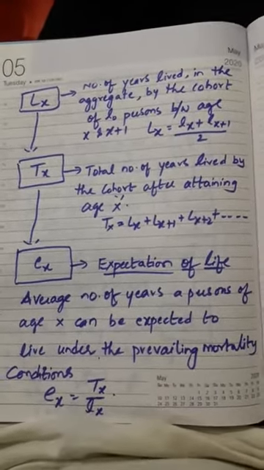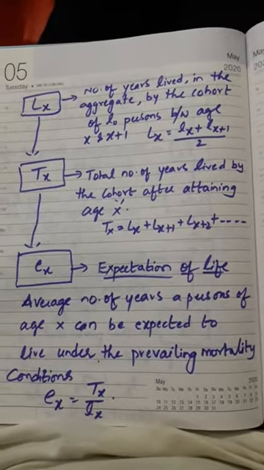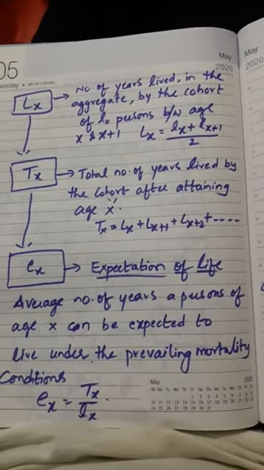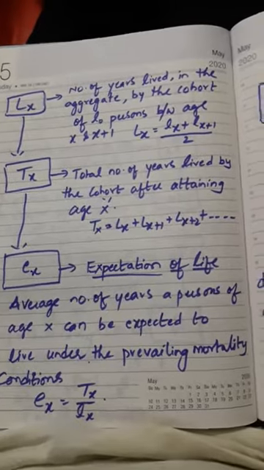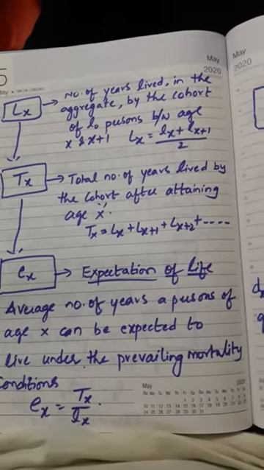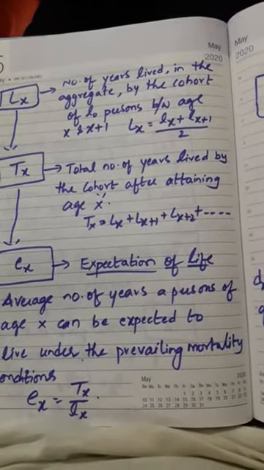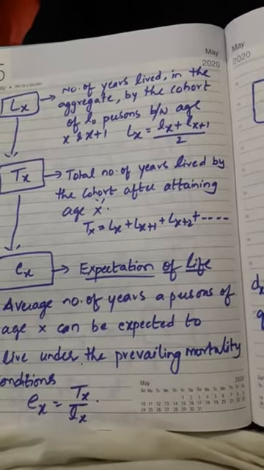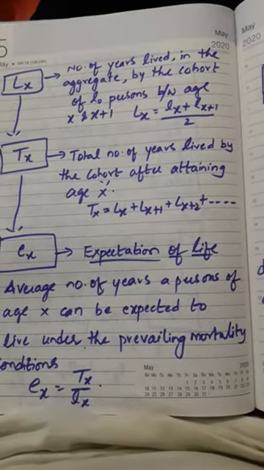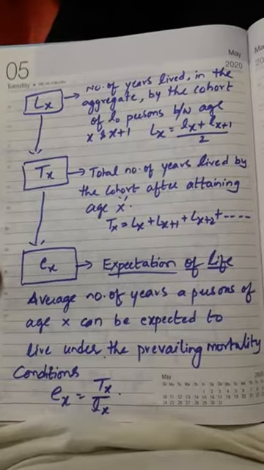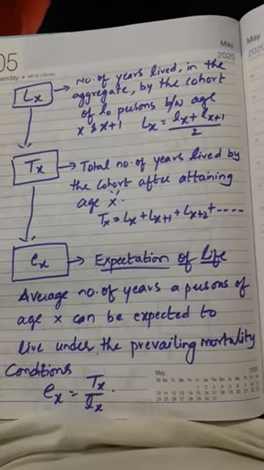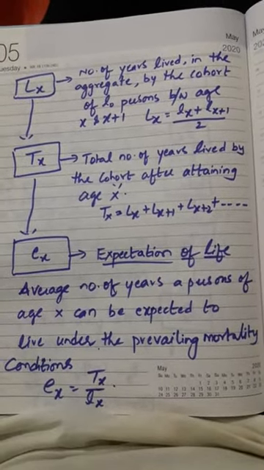That means after observing age of a person, number of persons living at that age x, number of persons dying who are having age x before reaching age x plus 1, and what is the probability of dying before reaching the age x plus 1, that is Qx, mortality ratio, and what is the probability of surviving till they reach x plus 1 age, that is survival ratio Px, and how many number of years lived by the cohort, that is capital Lx, total number of years lived by the cohort after attaining age x, that is capital Tx.